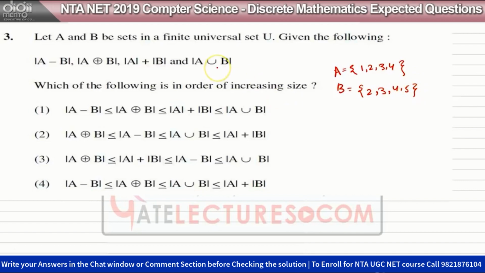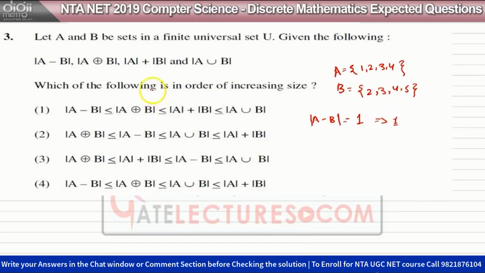Now let's find A minus B. A minus B is those elements of A which are not in B, that is 1. So the number of elements in A minus B is 1.